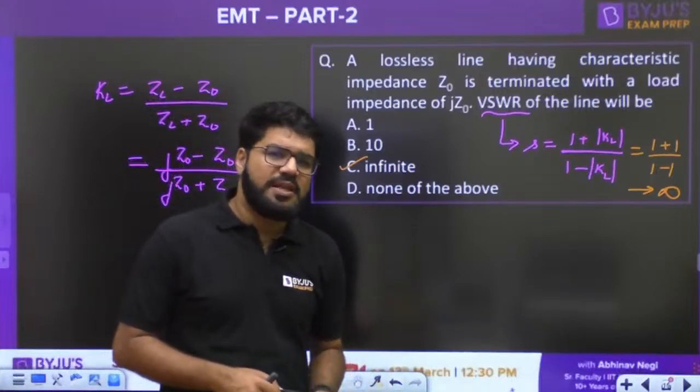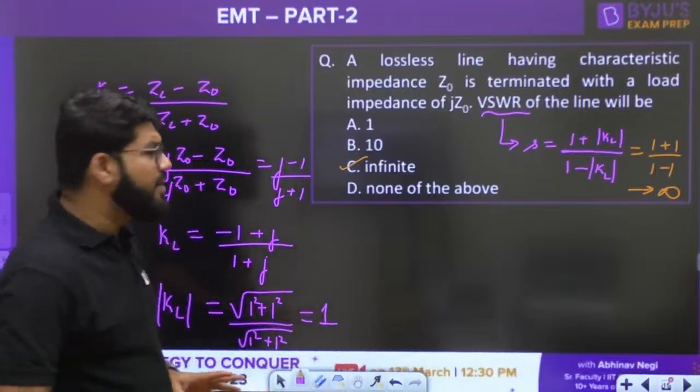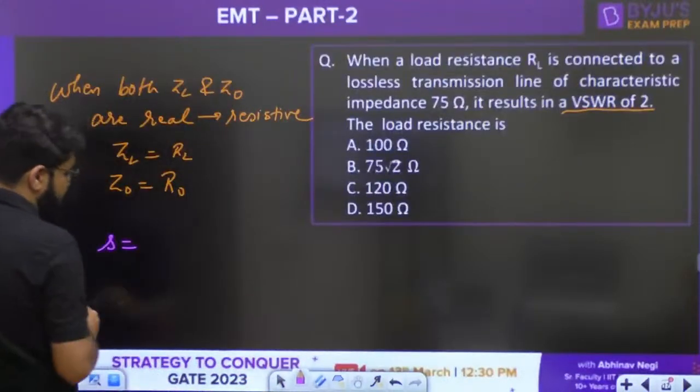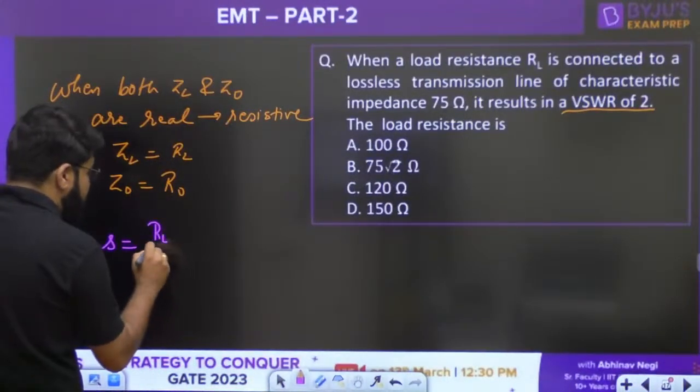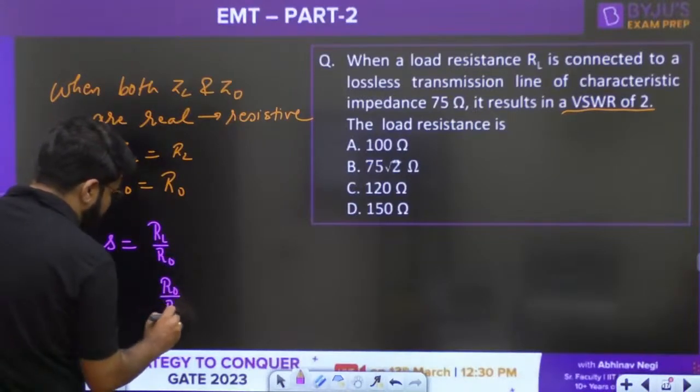It's a two-step calculation, but when both the resistances are real, you can make it a single, very simple step: S is given by the ratio of the resistances RL by R0, or it may be R0 divided by RL, whichever is larger.